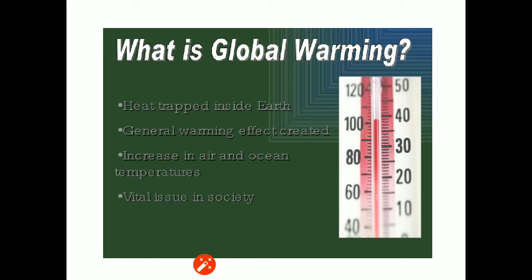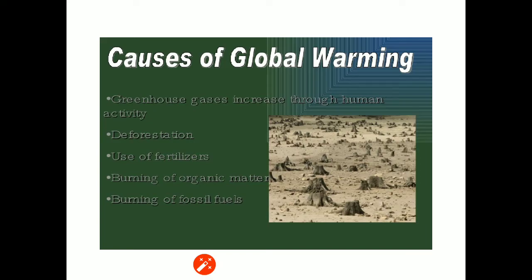Now, what is global warming? Heat trapped inside Earth creates a general warming effect, an increase in air and ocean temperatures, and vital issues in society. Now the causes of global warming: greenhouse gases increase through human activity, deforestation, use of fertilizers, burning of organic matter, burning of fossil fuels.